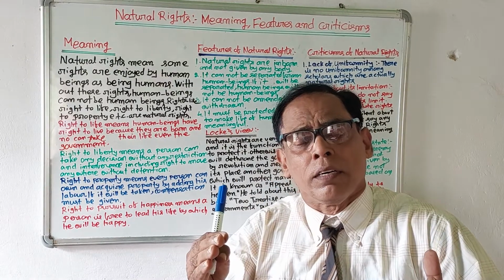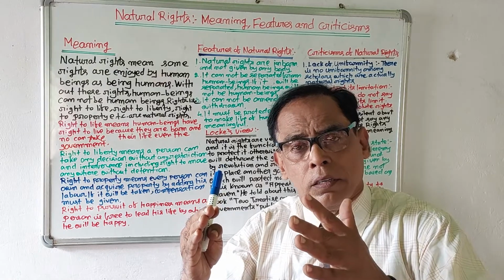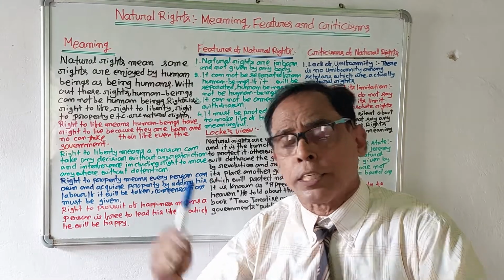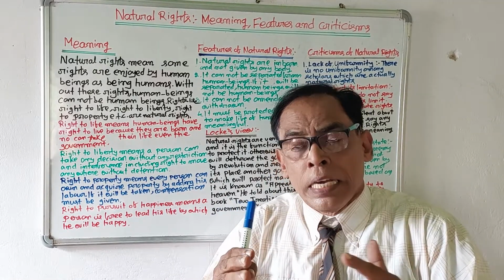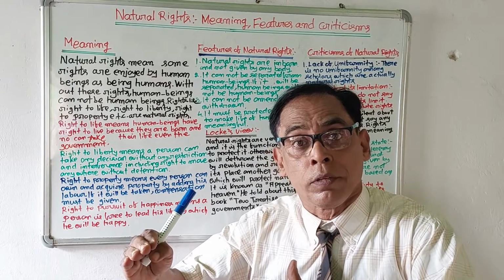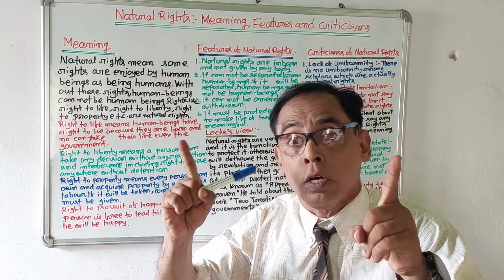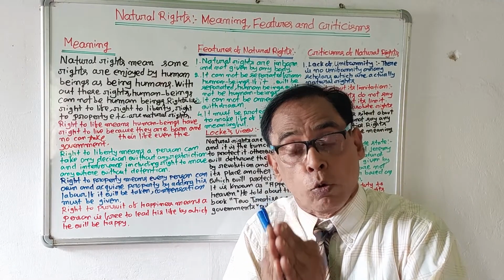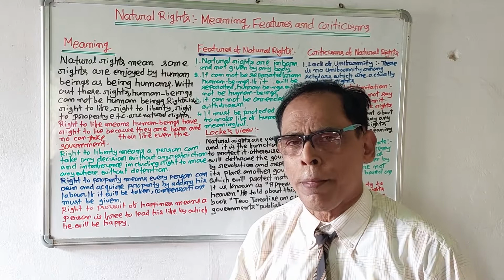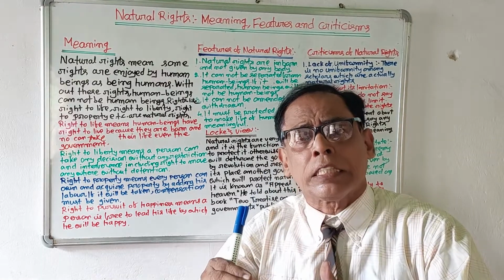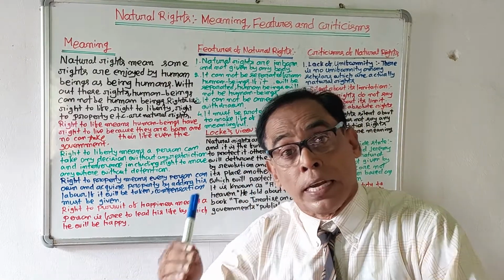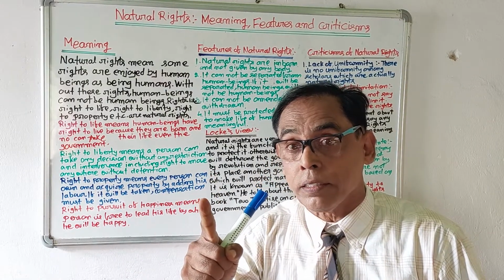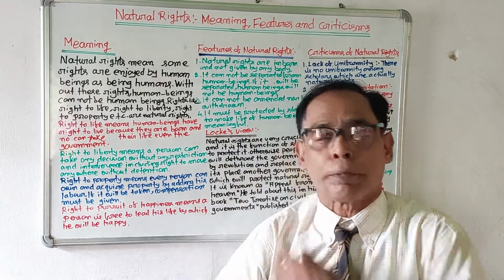These concepts are law, equality, liberty, rights, justice, etc. But among the basic concepts which are related with the ruler-ruled relationship, right is a vital concept.